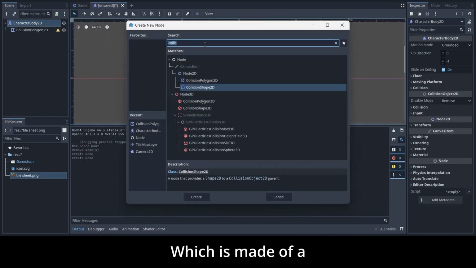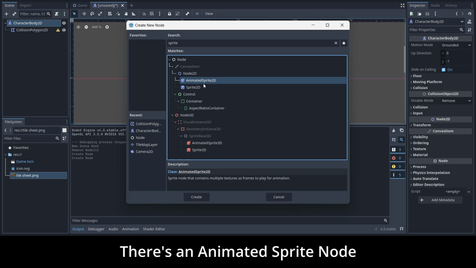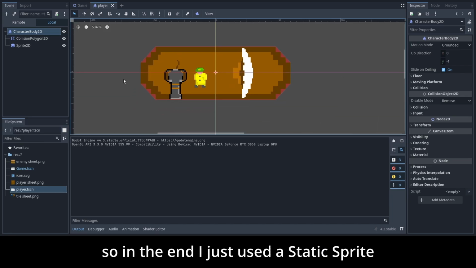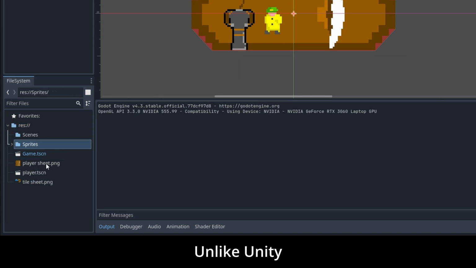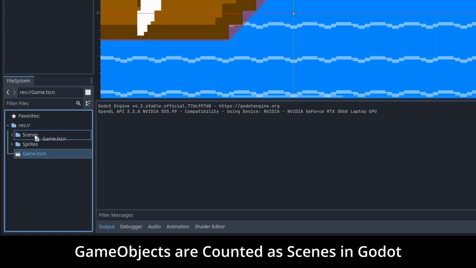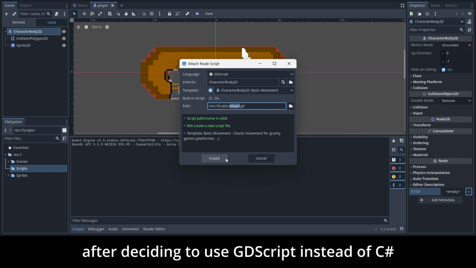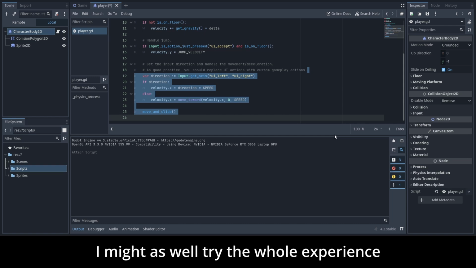and that's creating a character, which is made of a collision and a sprite node. Oh, there's an animated sprite node. Yes please, except I don't know how to animate, so in the end I just used a static sprite. Next is time for folder management, where I've got to remember, unlike Unity, game objects are counted as scenes in Godot. After that, I created my first script after deciding to use GDScript instead of C#, since if I'm using a new game engine, I might as well try the whole experience.